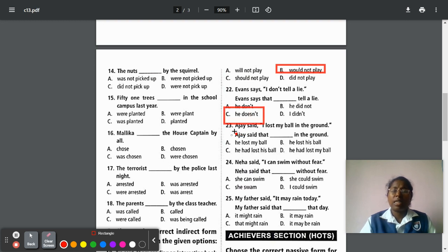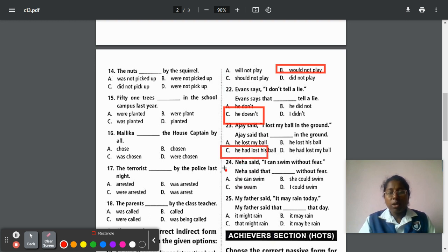Next question number 23. Ajay said, I lost my ball in the ground. So this is the direct speech. We are converting into indirect speech. Ajay said, here we have to add that. I lost is given. So what you have to add? He. Here lost is already past, so we have to add had. So that is had lost. So here my is given, so we have to add his ball in the ground. So option C is the correct answer.